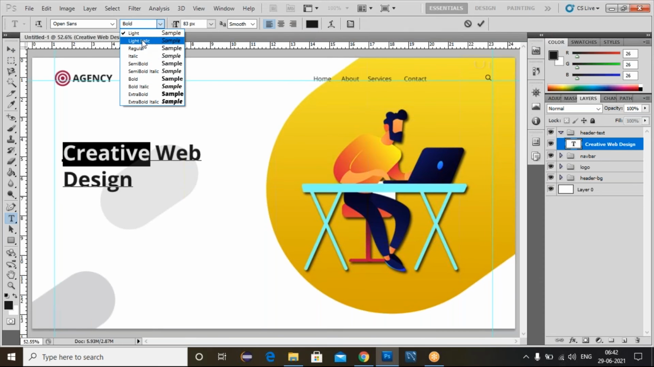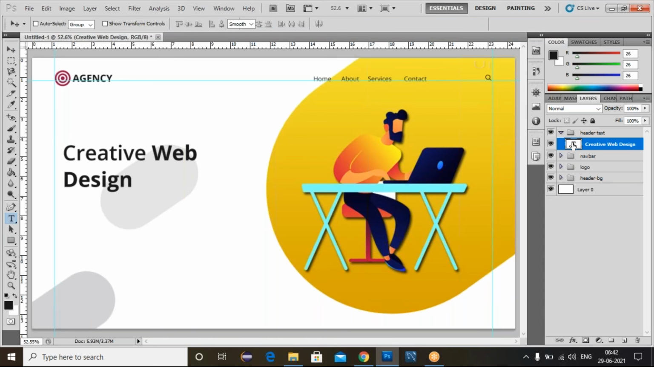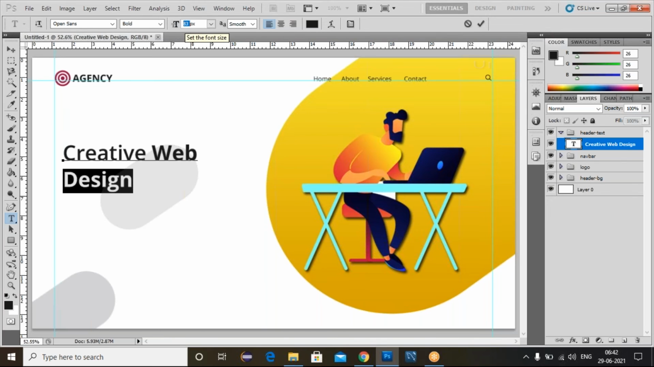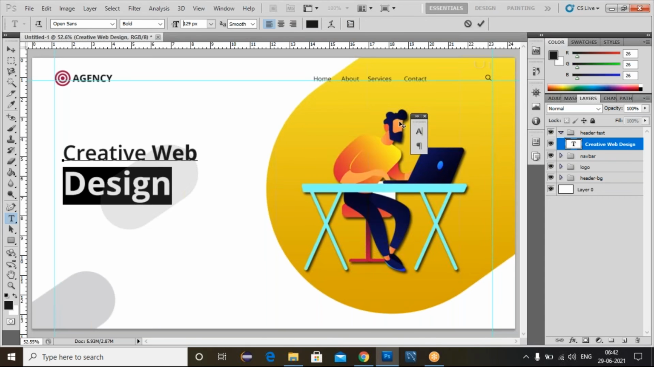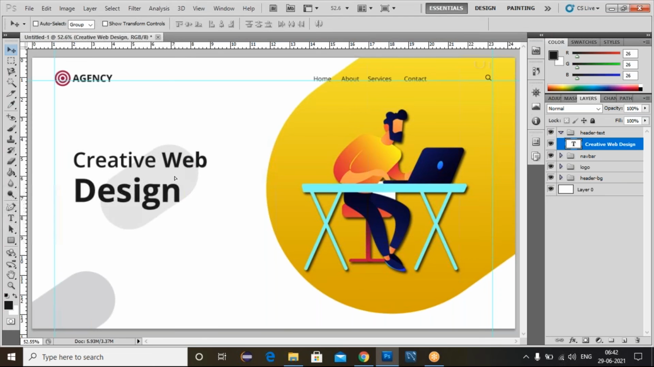Now here, I'll just use this creative. I'm selecting this creative and go to this semi-bold. Now for the design, I'm selecting design here. I'll just increase the size. Again go to this toggle. Increase the line height. Click on this OK.